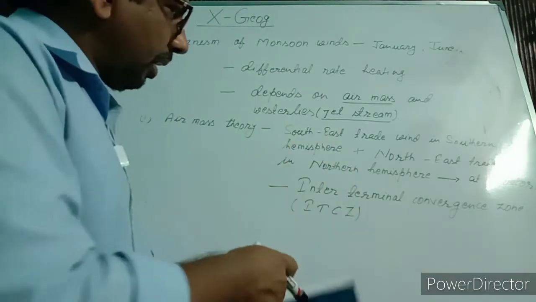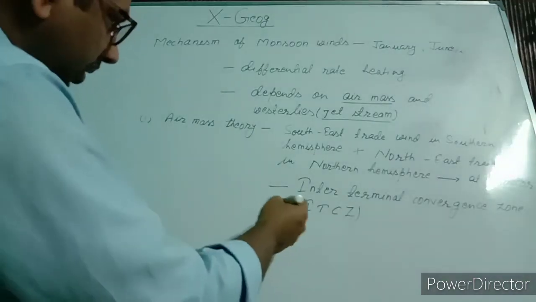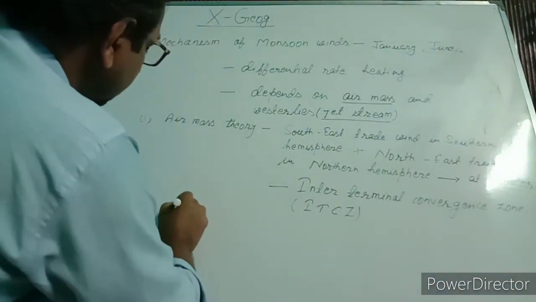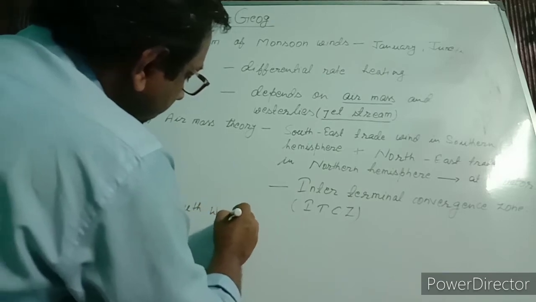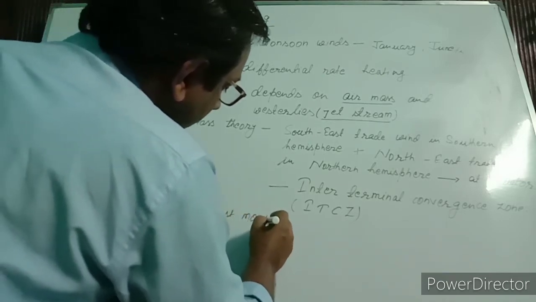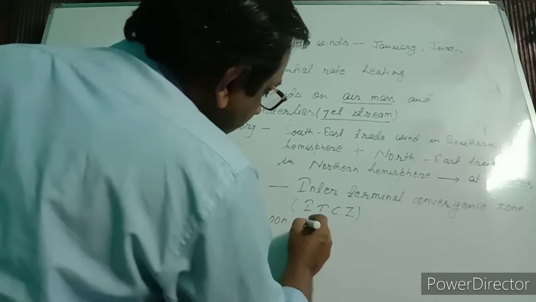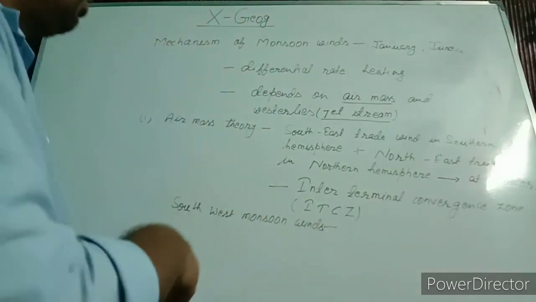This displaced trade wind is called the southwest monsoon wind. So this gives the definition of southwest monsoon winds.